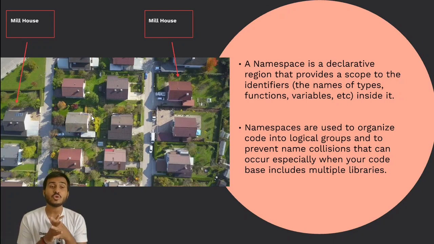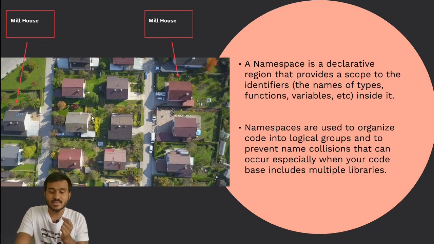wants to call some guest or someone to his home. So he is asking his guest to come to the Mill House which is present in, let's say, XYZ society. So this entire picture represents the society and the house is Mill House. The owner of the Mill House on the left-hand side is calling a guest to the Mill House which is present in, let's say, XYZ society.